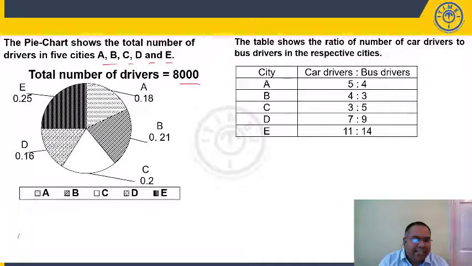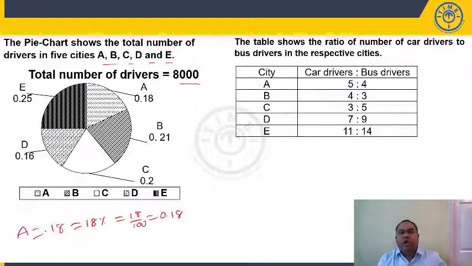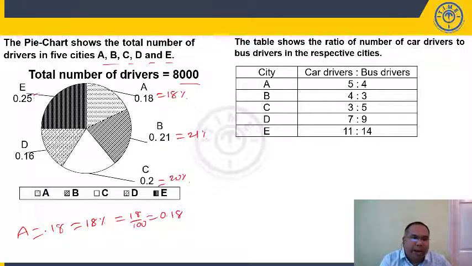Now what do you mean by A is 0.18? 0.18 is nothing but 18%, right? How much is 18%? 18 by 100 is nothing but 0.18. So 0.21 is nothing but 21%. You have to understand this. 0.2 is nothing but 20%. 0.25 is nothing but 25%, right? And 0.16 is nothing but 16%.